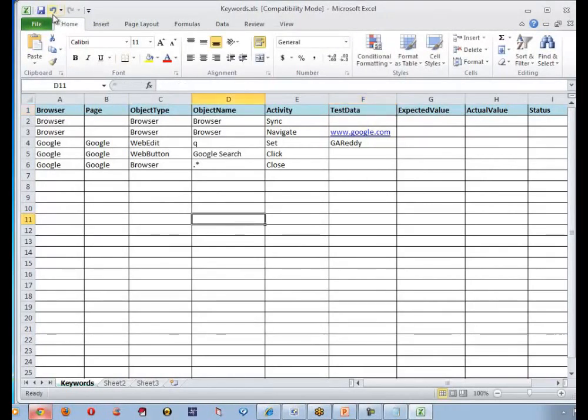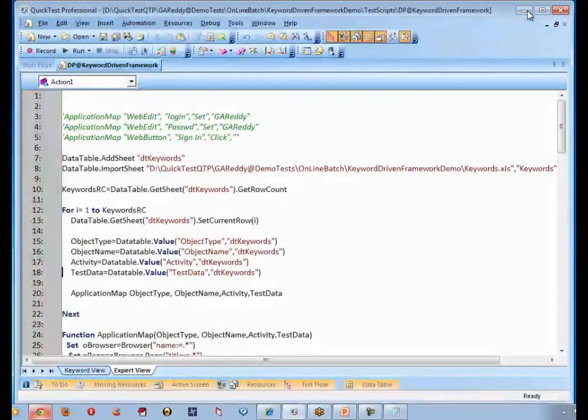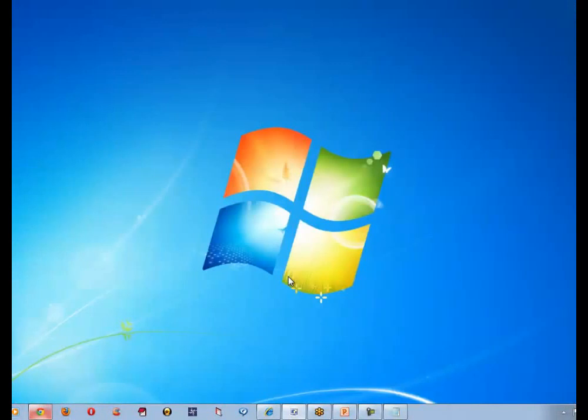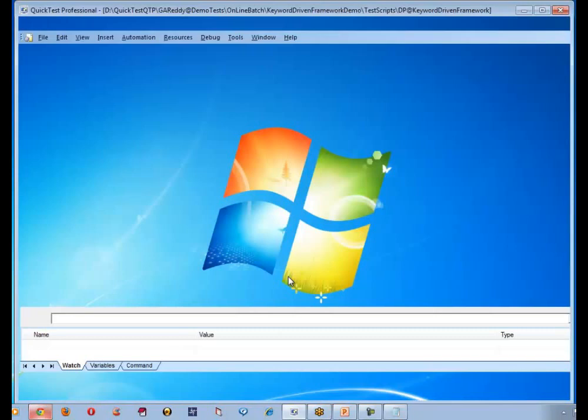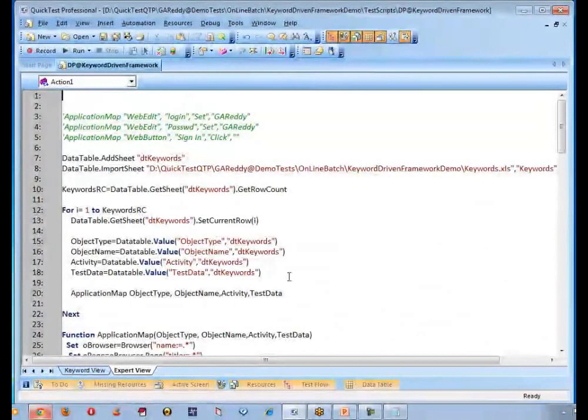Okay, I'm done. Let me save it. Let me close this, minimize this, come back and save it, run it. Can you see it has entered GRAD? It has clicked on Google search. Browser also closed. Is it working? Yes.